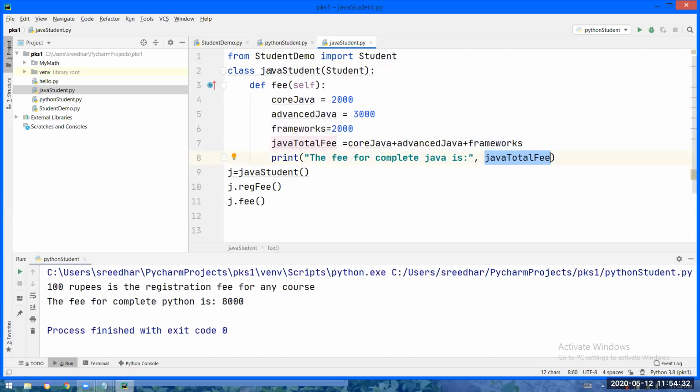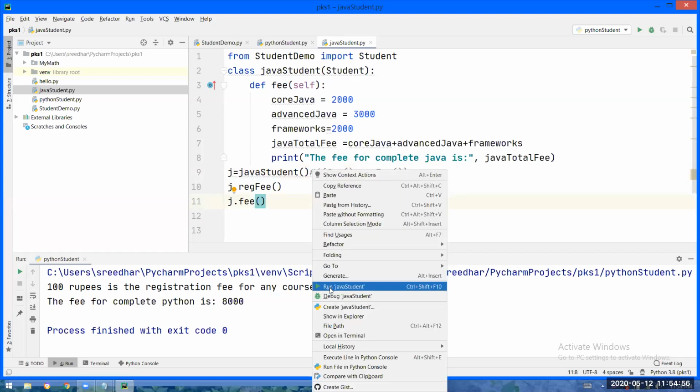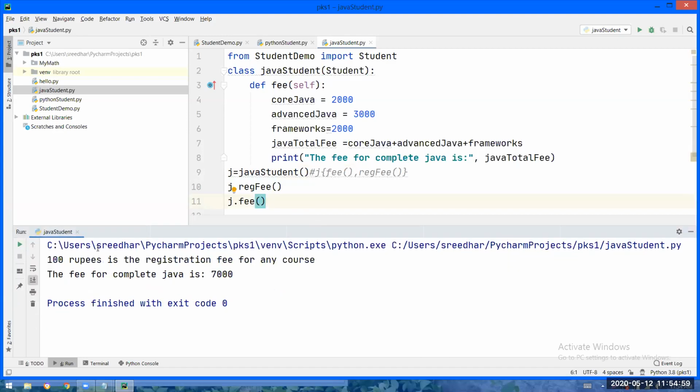And if a Java student comes, what I will do, I will create an object for the Java student class. So into the J object, the Java fee logic will go, and also the registration fee will go. So J dot registration fee, J dot fee. J means the J object, registration fee and fee will be called. So 100 rupees is the registration fee for any course. The fee for complete Java is 7,000 will be printed.